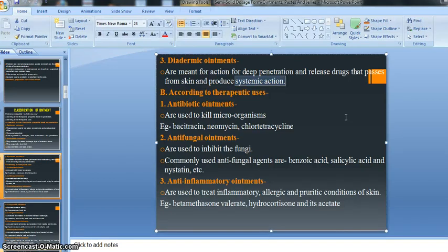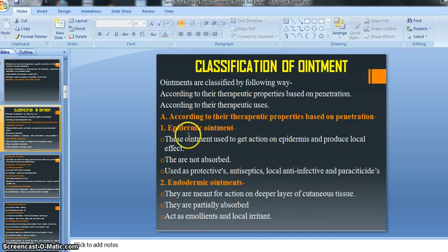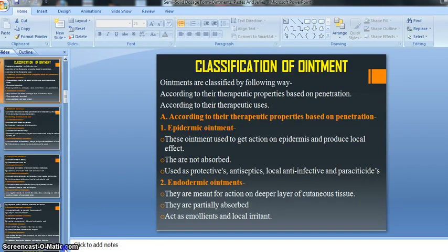In this way our ointments are categorized on the basis of their penetration rate. Epidermic ointment has very low absorption, meaning it is not absorbed, but endodermic ointment has some ability to absorb or pass through the layers of our skin.